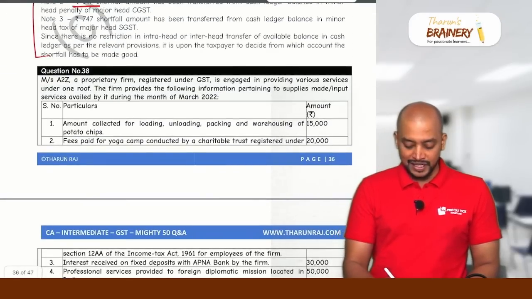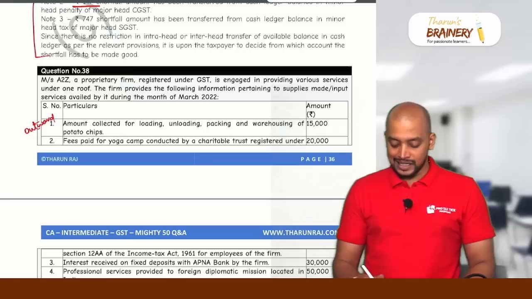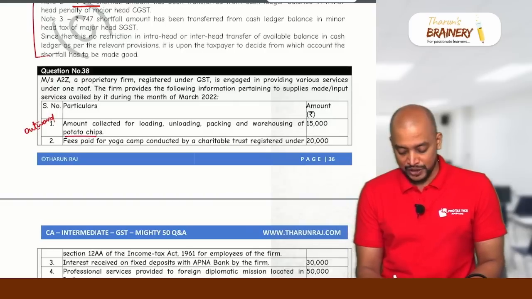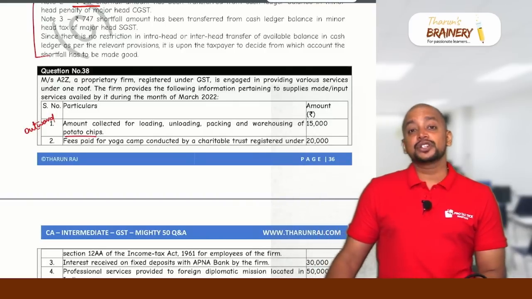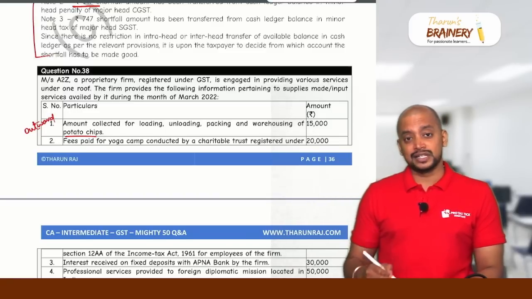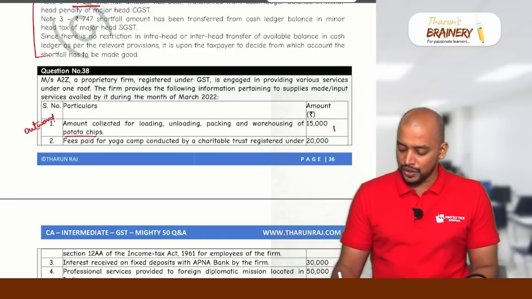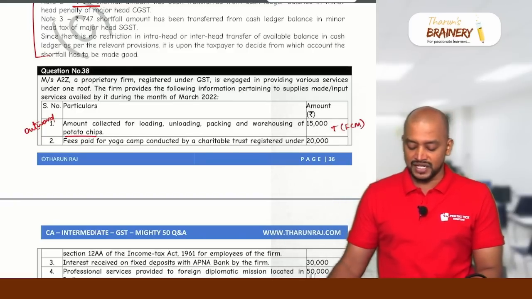So this is an outward supply, correct? Amount collected for loading, unloading, packing and warehousing of potato chips. Are potato chips agricultural produce? No, potato chips are not agricultural produce. Therefore, this is not a service in relation to agricultural produce. Consequently, it will be taxable, and it will be taxable under FCM.